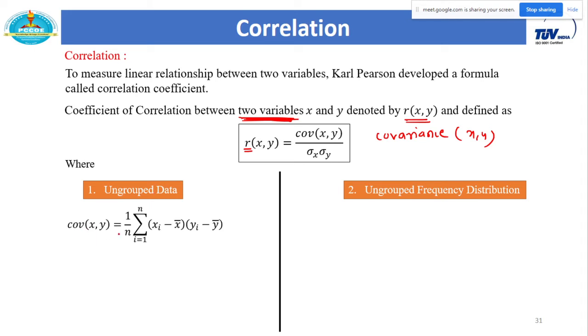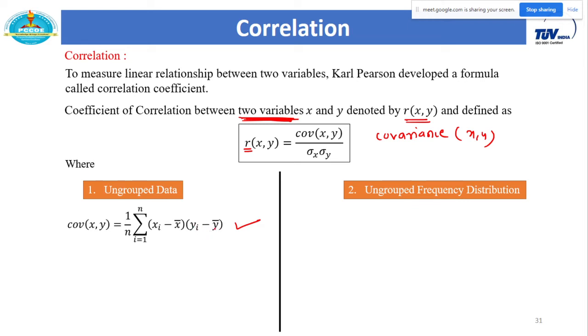The covariance of xy, in the general formula, is equal to 1 upon n, summation i runs from 1 to n, of xi minus x bar into yi minus y bar. Just subtract x bar, the mean of the x variable, from each xi, and subtract the mean of the y variable from each yi.